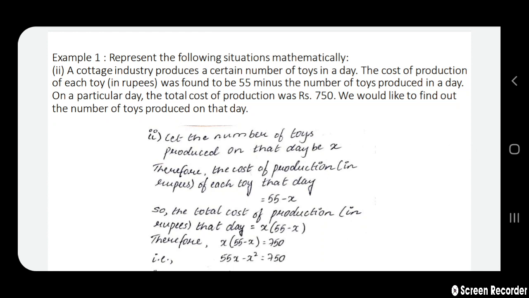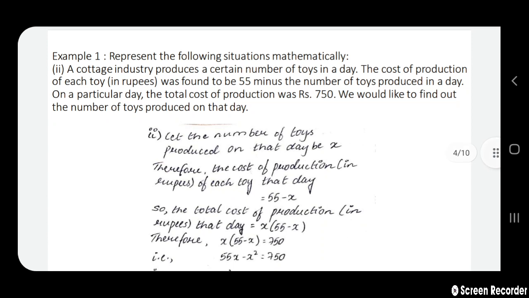Next sentence. The cost of production of each toy in rupees was found to be 55 minus the number of toys produced on the day.